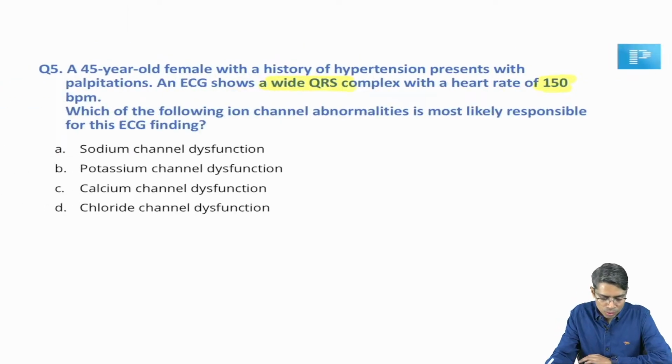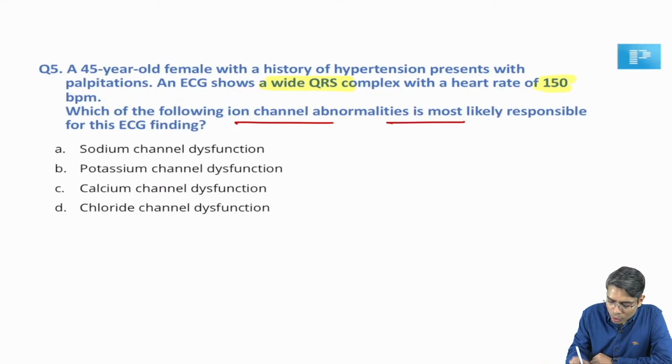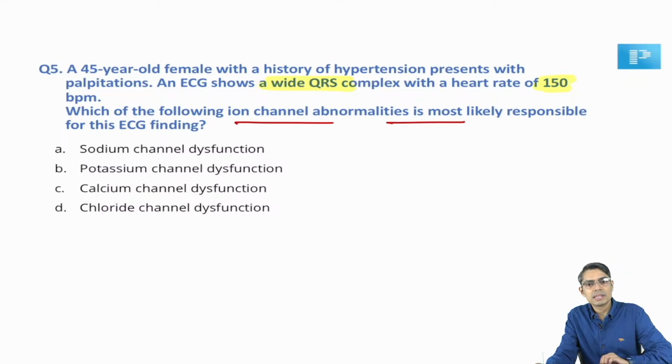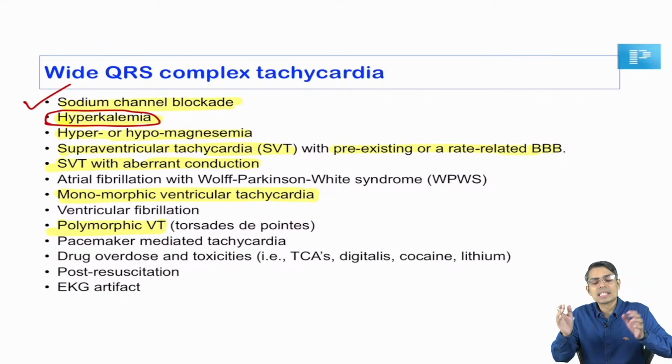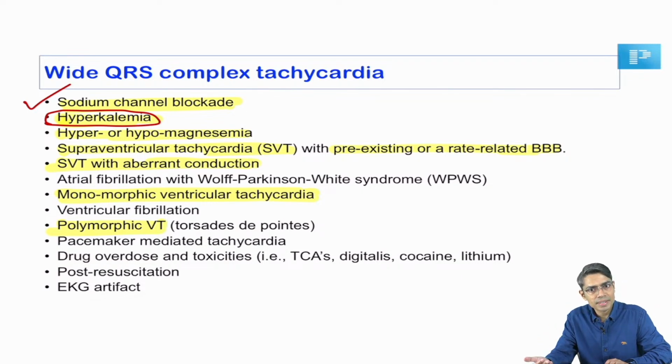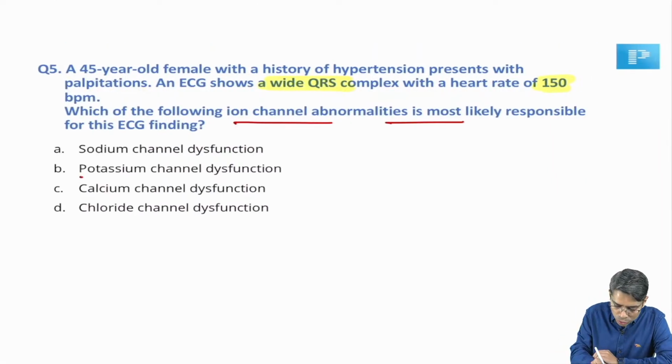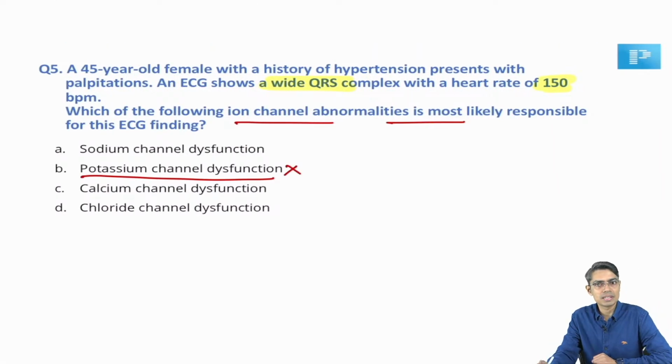So look at here. The question is, which of the following ion channel abnormalities is most likely responsible for this ECG finding? Although the causes list a potassium problem, hyperkalemia can also cause wide QRS complex, but hyperkalemia is not a problem of the potassium channel. Getting my point? If hyperkalemia happens due to a certain reason, then it can cause widening of the QRS complex. So in this question, you cannot choose potassium channel dysfunction as your answer. Okay, the answer will be something else. Now try to understand.